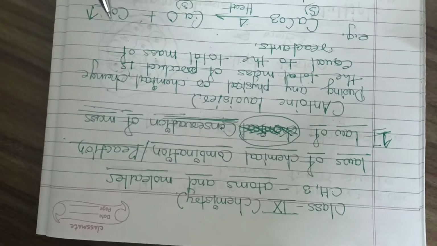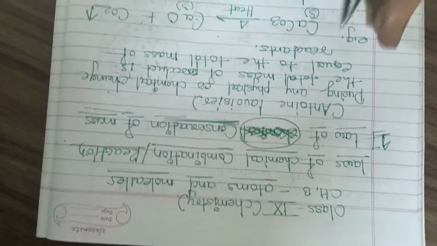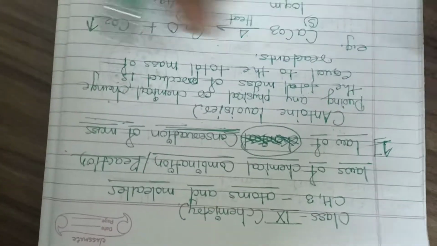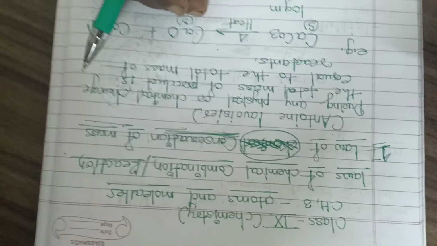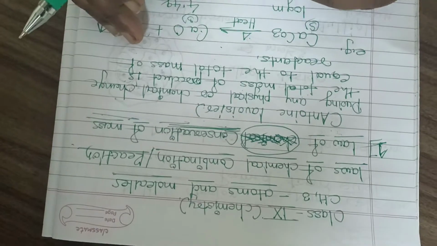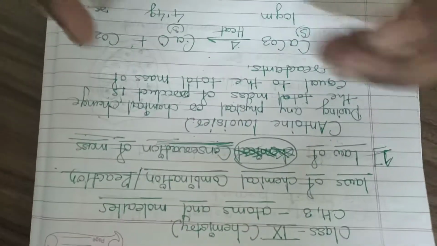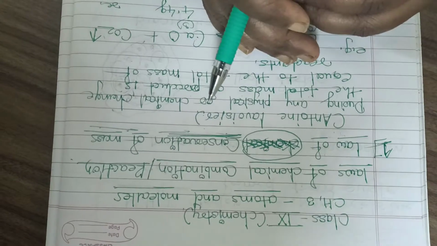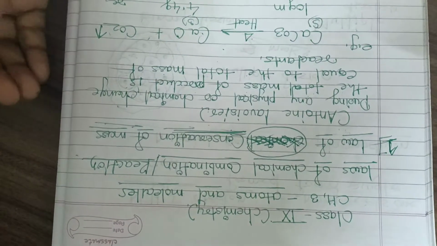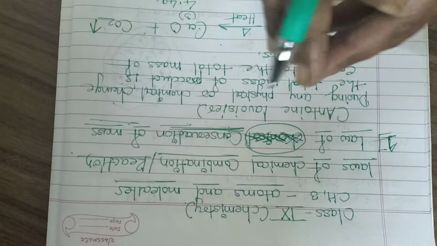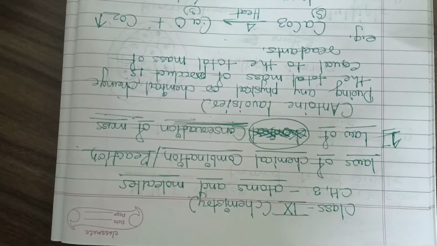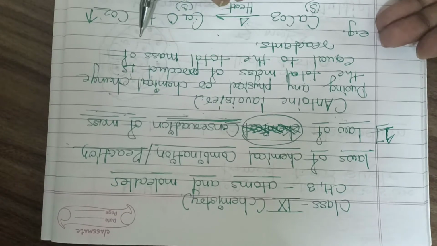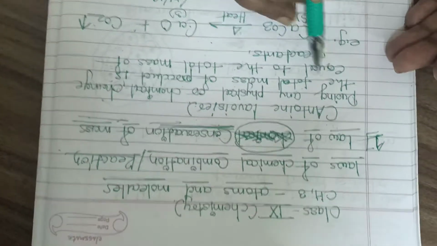It is quite true. Suppose water is formed, and we have taken 5 gram of hydrogen and 2 gram of oxygen. Then the water that is formed will be 7 gram, because mass can neither be created nor be destroyed. Whenever the water molecule is formed from hydrogen and oxygen, they combine together to form 7 gram. So in a chemical reaction, the total mass of the product equals the total mass of the reactants.